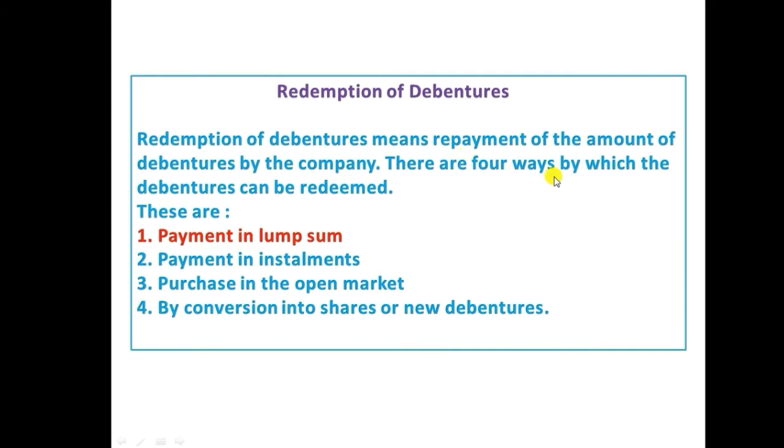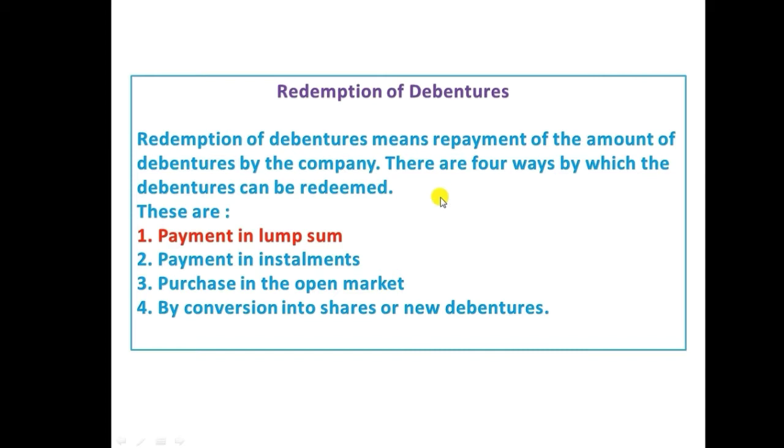There are four ways by which the debenture can be redeemed. Redemption means it is a repayment of debenture to the debenture holder. It is a long-term loan borrowed by the company from the common public. The borrowed money the company will repay to the debenture holder. So that repayment is called redemption.